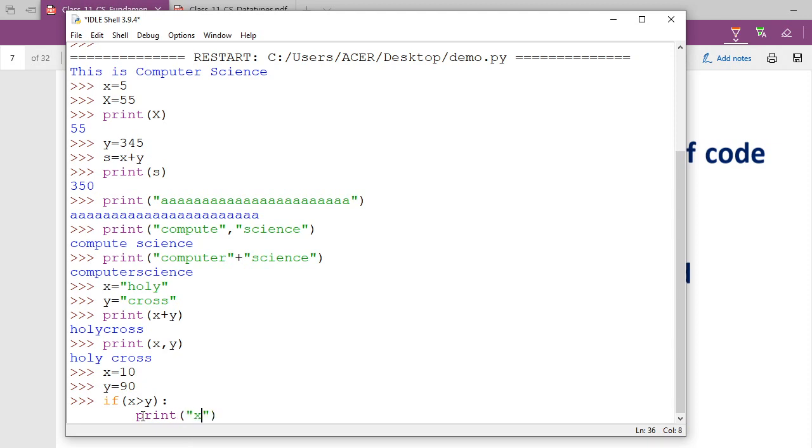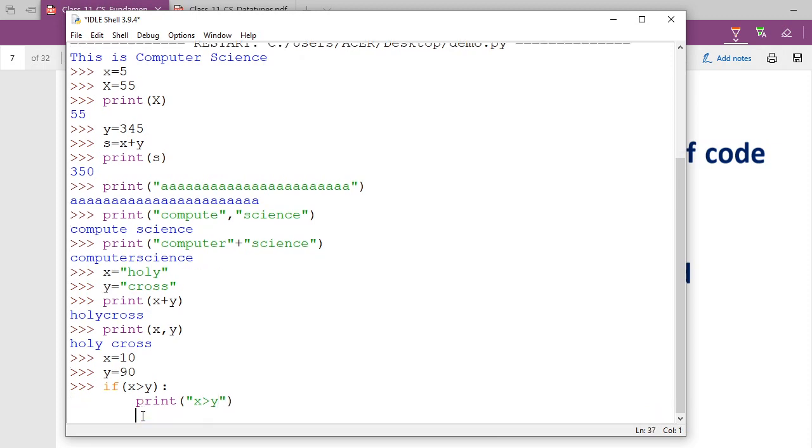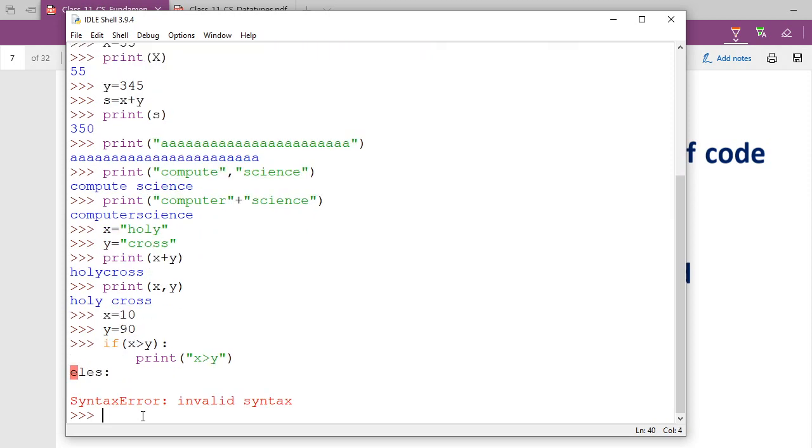So I'm going to write here print, in double quotes, "x is greater than y, this condition". Then I'm going to write else, and then again the indent level. The spelling error is coming here, so once again I'm typing if x is greater than y. I just now told you, look for the spellings also.